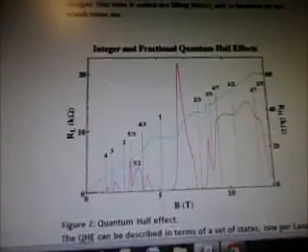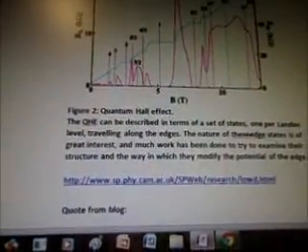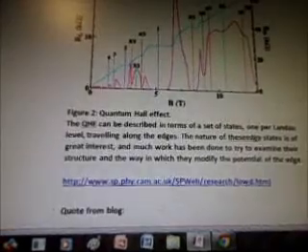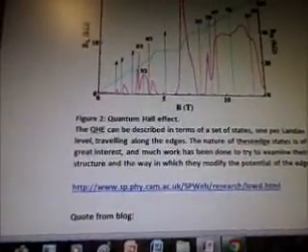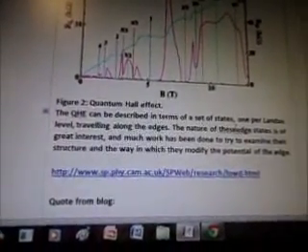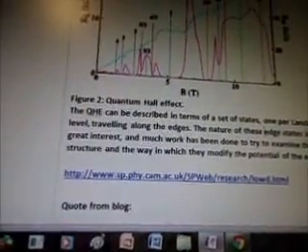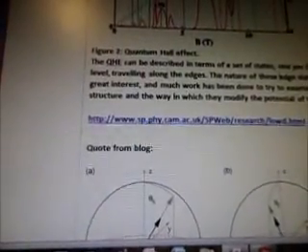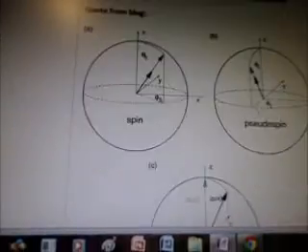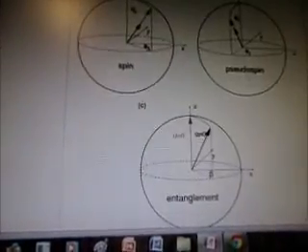So this is an integer and fractional quantum Hall effects graph. The QHE can be described in terms of a set of states, one per Landau level, traveling along the edges. The nature of the edges of these edge states is of great interest, and much work has been done to try to examine their structure and the way in which they modify the potential of the edge. And this is from www.sp.phy.cam.ac.uk. Quote from blog. Here's spin, pseudo-spin, and entanglement.